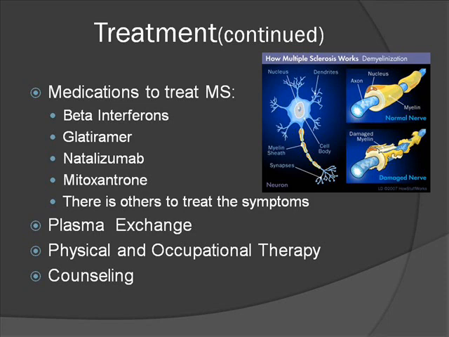Glatiramer is another type of medication. Doctors prescribe this medication to reduce attacks if you have relapsing remitting MS. This medication is given through daily injections. A third type of medication is natalizumab. This is a monthly treatment whose purpose is to frequently reduce attacks, but it is only used if other medications do not work.